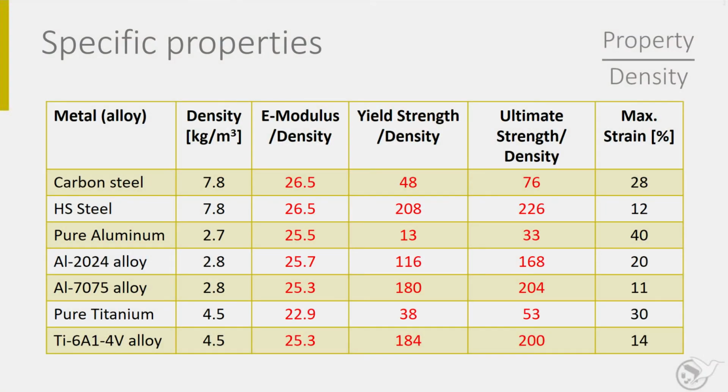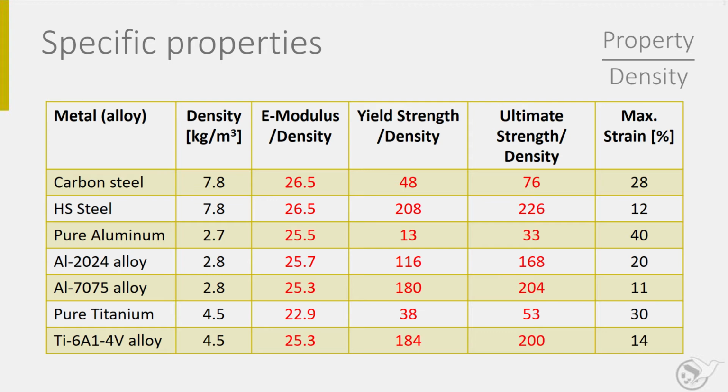For aerospace applications, not the absolute material properties are important, but the specific properties. These are properties expressed as performance over weight ratios. Which ratio to choose depends on the load situation. For tension load cases you need a different ratio than for compressive loads.